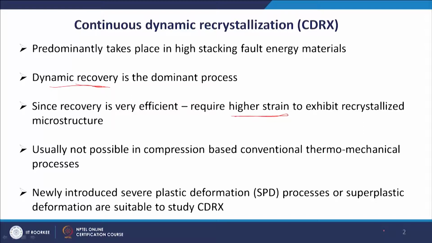Now, why was it not identified earlier? Because in our conventional thermomechanical processes, for example rolling, extrusion or forging, which are based on a compression cycle, there will also be induced tensile stresses. When you apply very large compressive strain, there will be large tensile strain also.